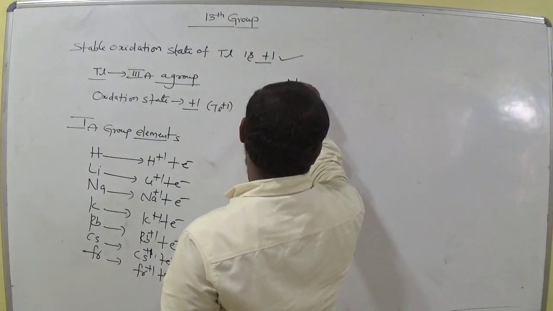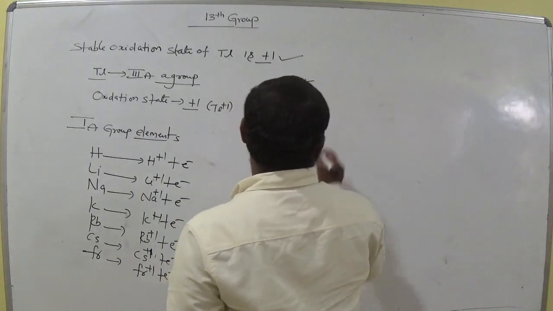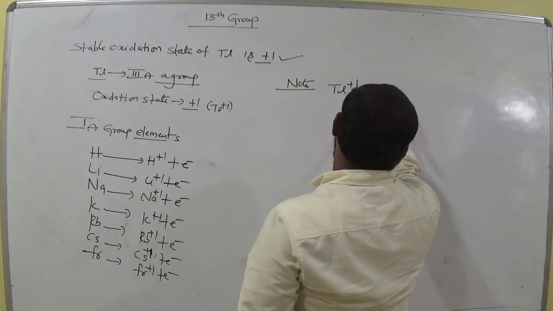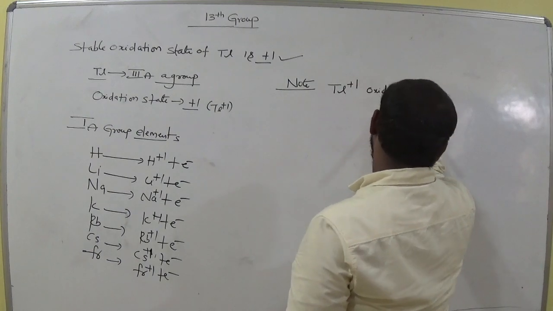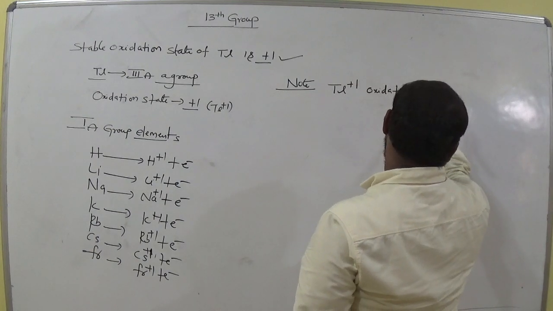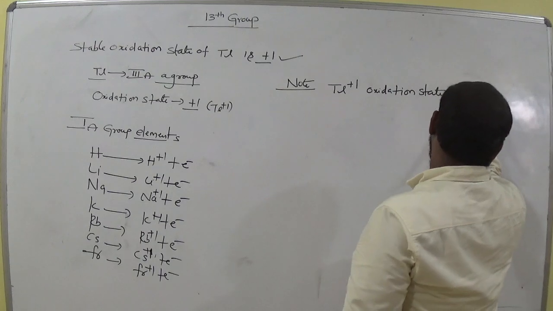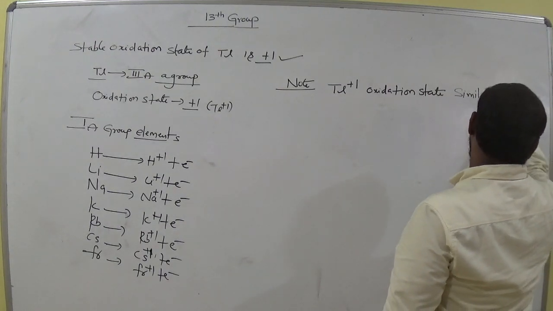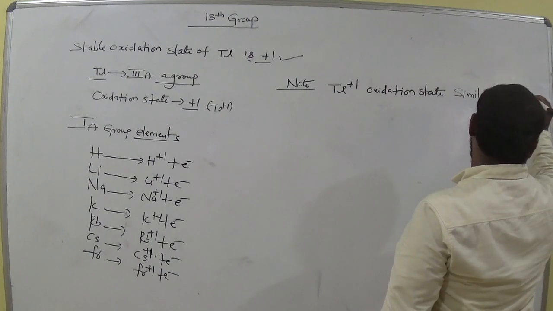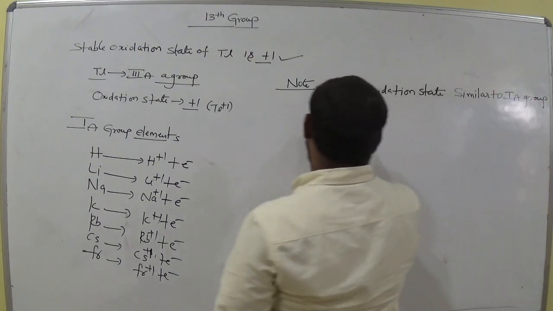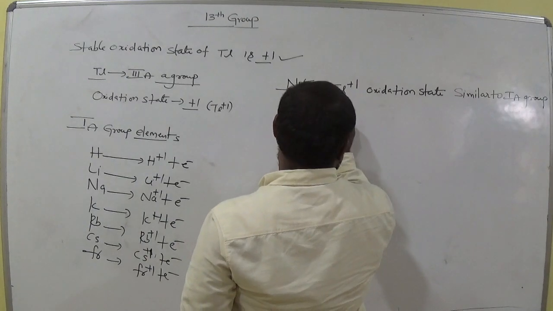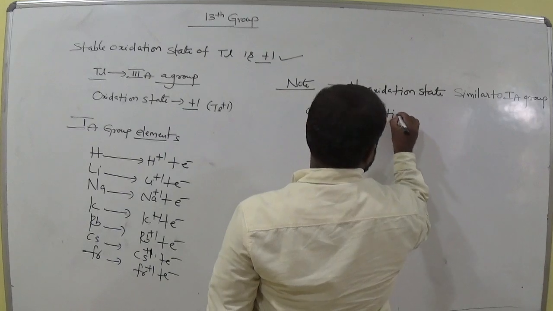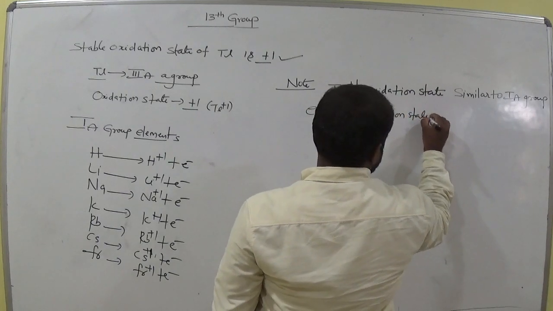So thallium's +1 oxidation state is similar to the first A group elements' oxidation states.